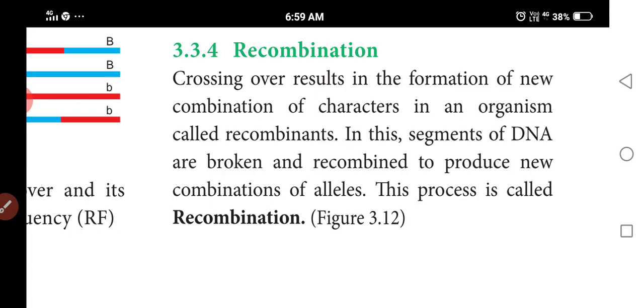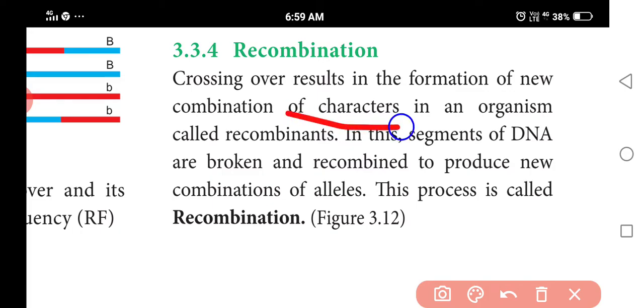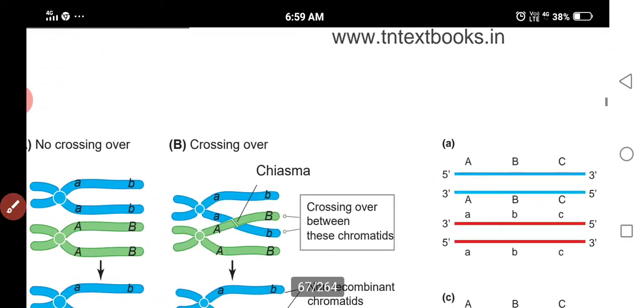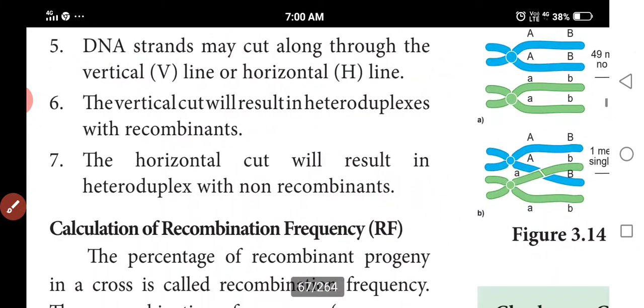Next, at the time of meiosis, crossing over takes place and new combinations arise. Crossing over results in the formation of new combinations of characters, which are called recombinants. DNA is broken and produces new combinations of alleles. We call this recombination. So how is it measured?